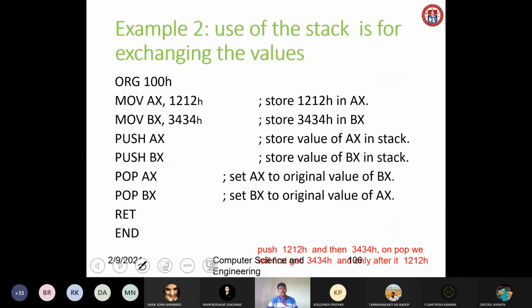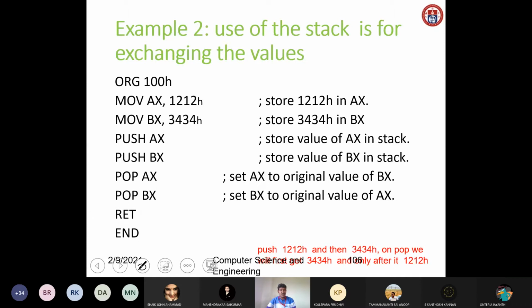Similarly, I can use the stack for exchanging values. You know what exchange means: whatever content is available in AX will be moved into BX, and whatever content is available in BX will be moved into AX. Simply we are exchanging the values. So again ORG 100, then AX and BX. The AX value is 1212, the BX value is 3434.